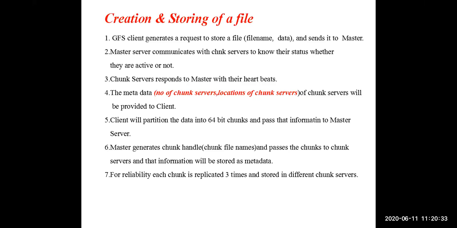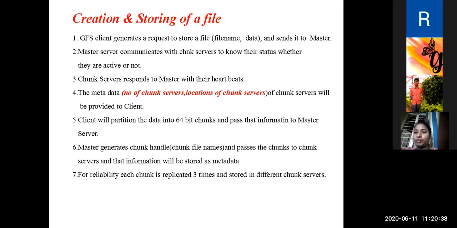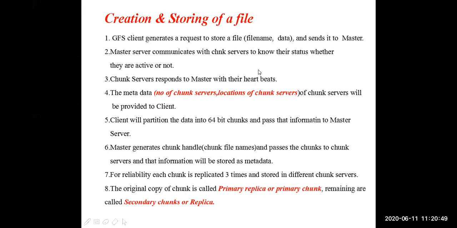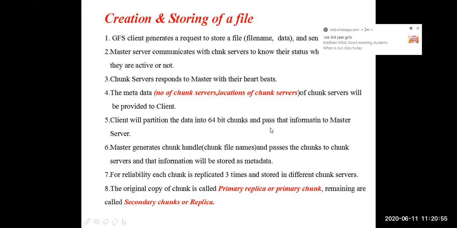So the advantage is if any one chunk server fails, no problem at all. The client will not lose his partition. He will happily get that partition. Clear? This is what is happening in the case of storing of the file. After the 3 copies are created, the original copy of the chunk is called the primary replica or primary chunk, and the extra 2 copies are called secondary replica or secondary chunk. Is it clear, guys?